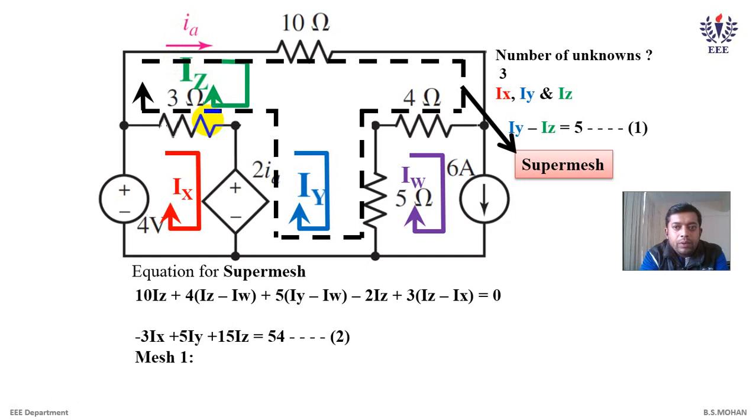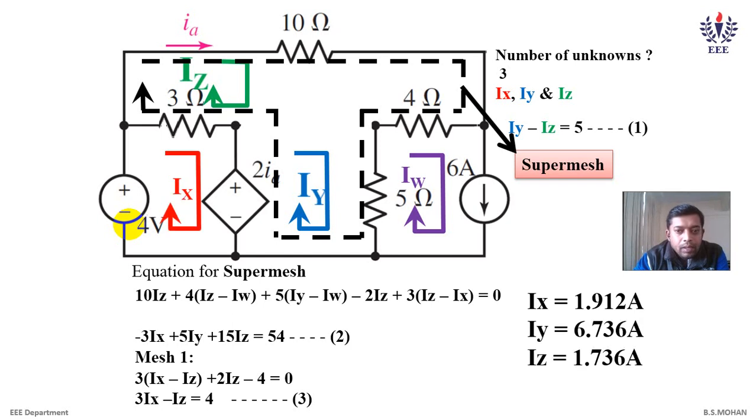Then the third equation is applied at mesh 1. And this is your equation for mesh 1: 3Ix minus Iz. Why is Ix positive? Ix is positive because of the orientation of the clockwise current. Iz is flowing in the opposite direction, and that is the only reason why Iz is negative. As the current hits positive here, we incorporate plus 2Iz. And according to the clockwise current, it hits the negative of the 4 volt source, which is why we write that as minus. When you simplify, we have equation 3. As you solve using simultaneous equations, you will get Ix, Iy, Iz as shown here.